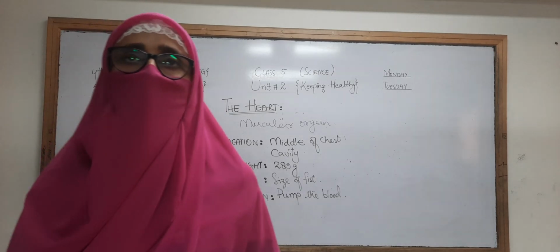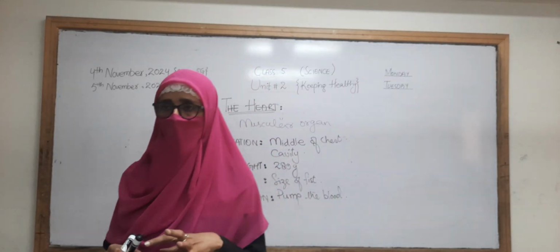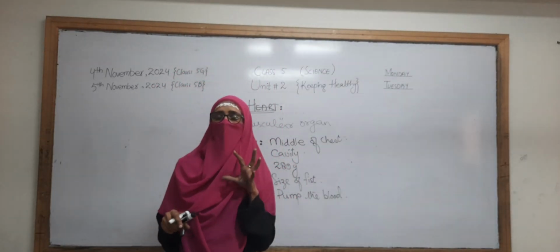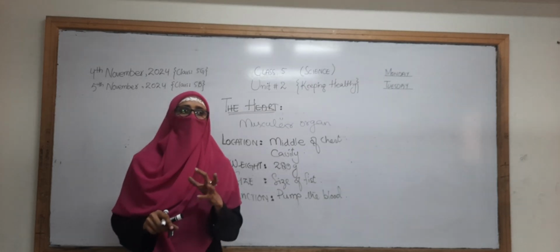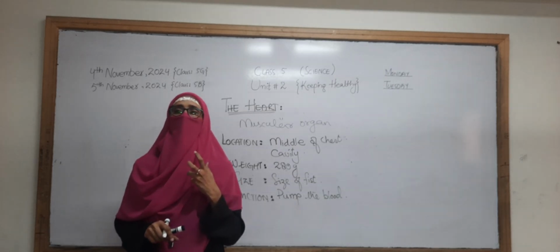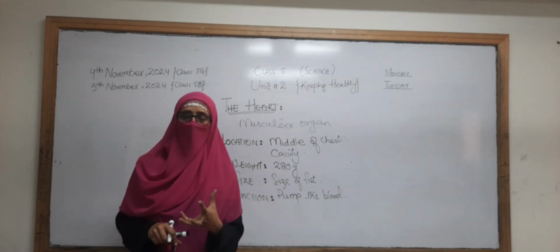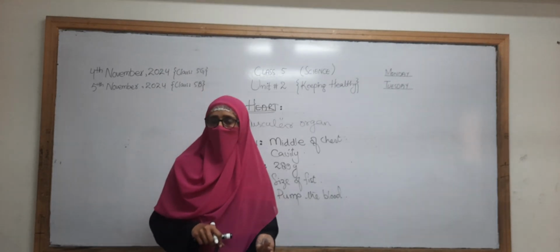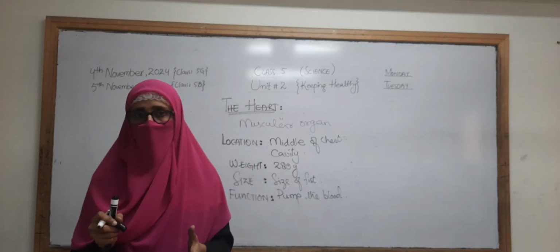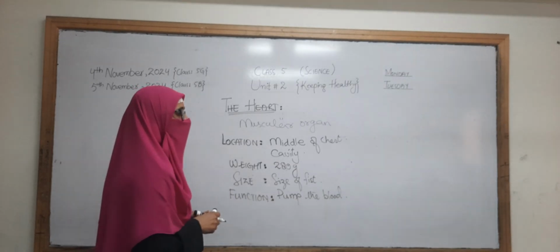Now, the heart is a delicate organ, and there are some organs in our body which are very delicate, and Allah Ta'ala has protected our organs with the help of the bones, so that they can be protected properly and cannot be damaged.